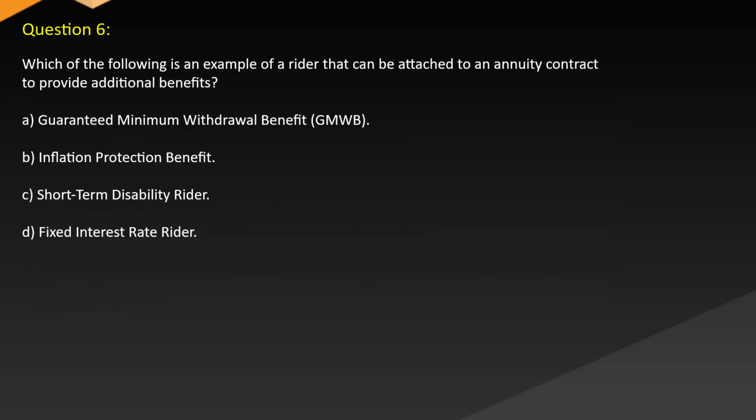Question 6. Which of the following is an example of a rider that can be attached to an annuity contract to provide additional benefits? A. Guaranteed minimum withdrawal benefit. B. Inflation protection benefit. C. Short-term disability rider. D. Fixed interest rate rider.